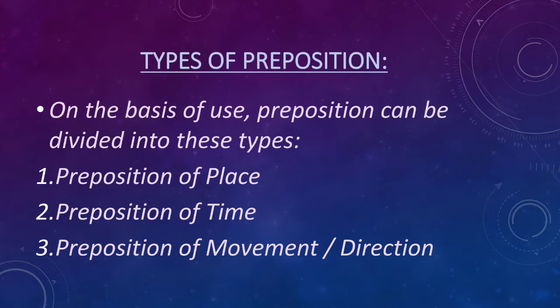Dear students, besides the basis of use, you can also see that we have a single preposition which can be used as preposition of place and preposition of time. For example, if we talk about at, it is used for the place as well as for the time. So we are categorizing on the basis of the use. If we talk about place, then at would be there, and if we talk about time, at would also be there. And if we do not categorize the prepositions in these types, then we can directly go through the different prepositions and learn about the rules.